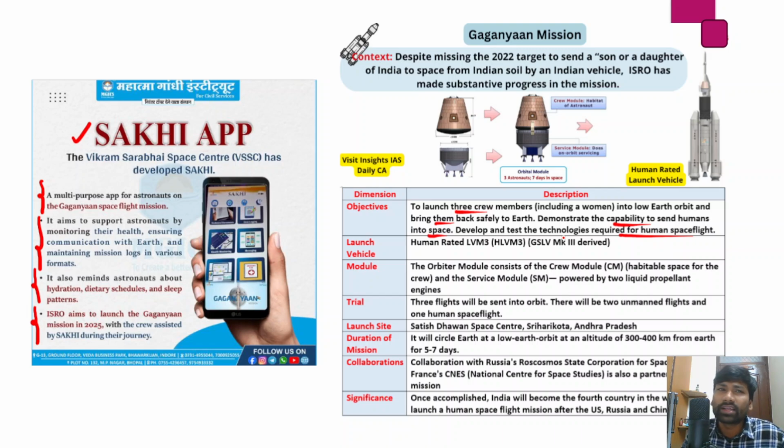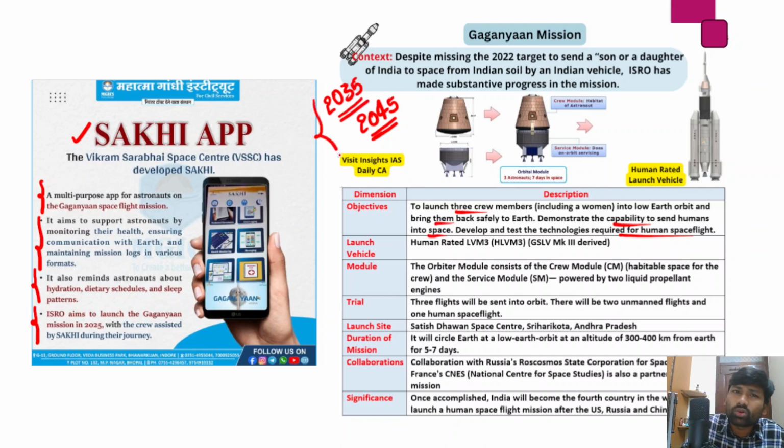Remember one thing, that India has plans to send humans onto the surface of the moon by 2045. India will send humans to the moon. And apart from that, India also has plans to build its own space station by the year 2035.